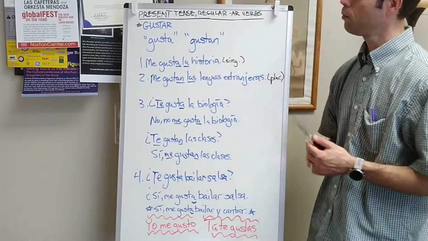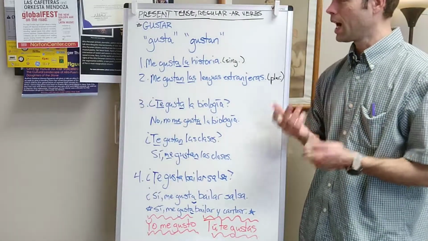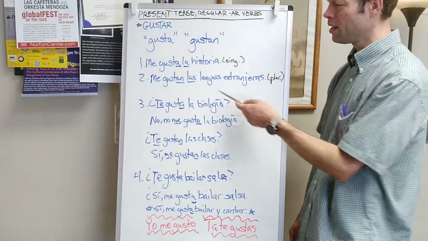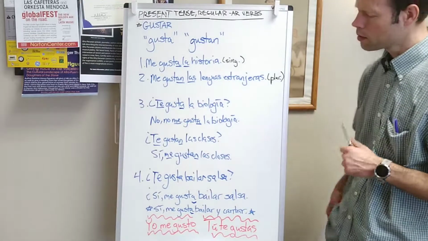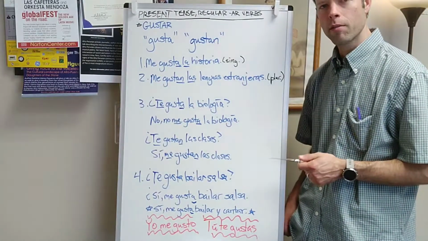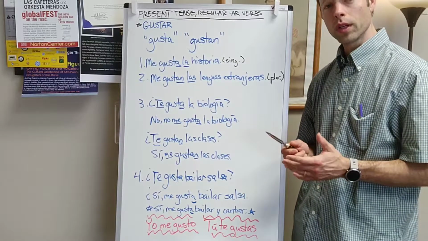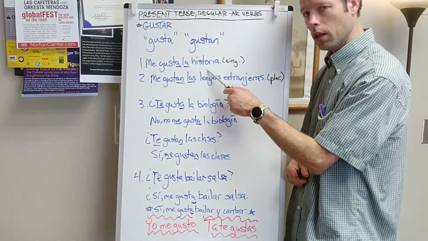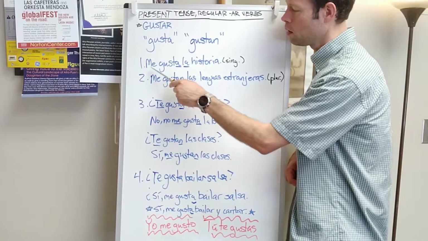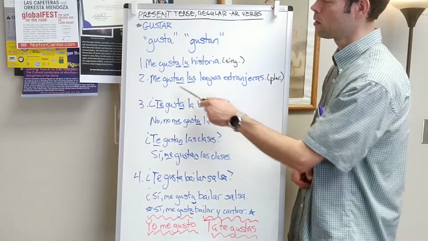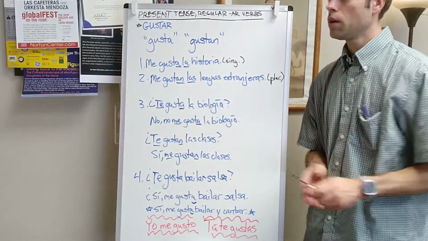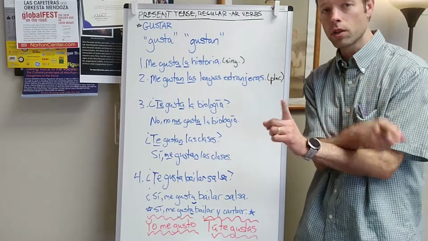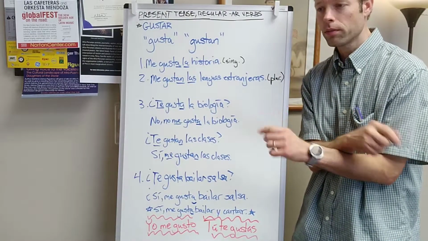You might ask yourself, well, wait a minute. I'm saying I like history. I like foreign languages. Why isn't yo in there? And why isn't it gusto? It's because of this. Although we often say that the verb gustar means to like, it doesn't really. It actually means to be pleasing to. So what you're actually saying here is history is pleasing to me. Foreign languages are pleasing to me. So the subject-object relationship that we see in English with like is reversed in Spanish to be pleasing to.